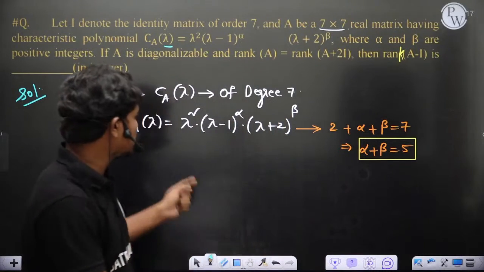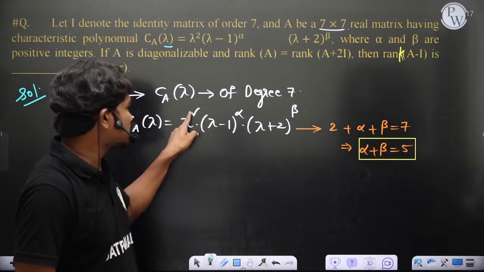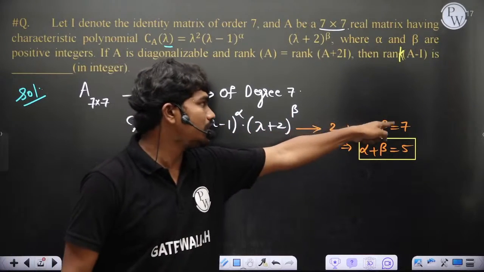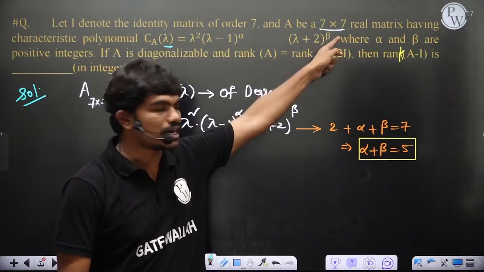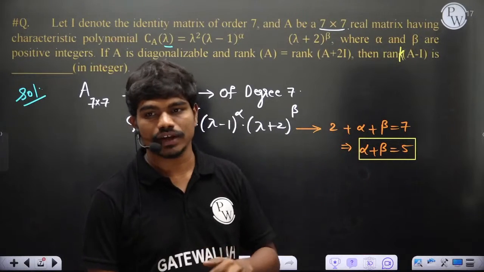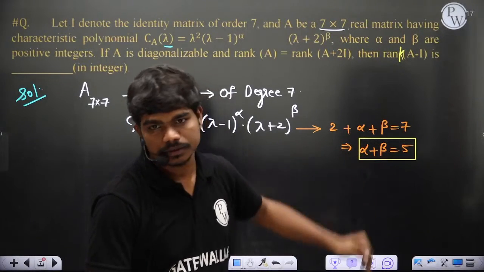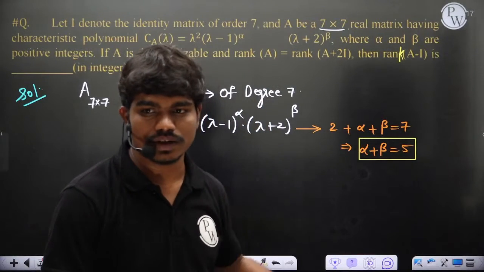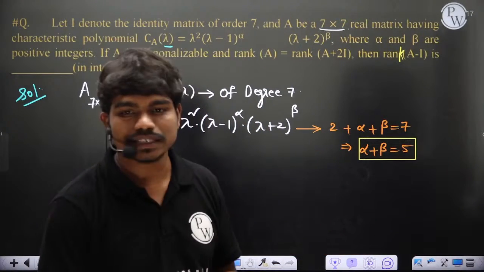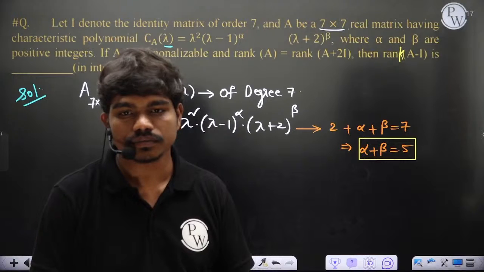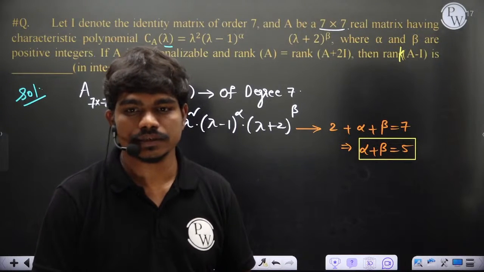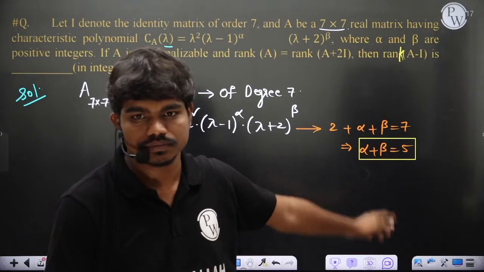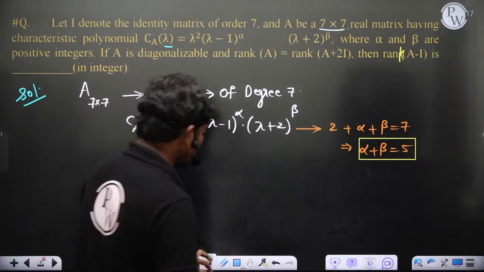So if you add up the powers, this is lambda square, this is alpha and this is beta, the total will sum up to 7 because this is a 7 by 7 matrix. So that means alpha plus beta is equal to 5. Is it clear to all of you till this point? It's a nice question which involves a bit of concepts, so I have put it here. So alpha plus beta is equal to 5, correct? Because the total power has to be 7, correct? Now let's see one more thing.